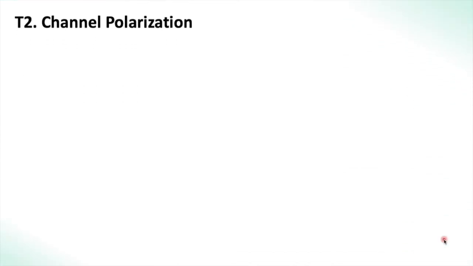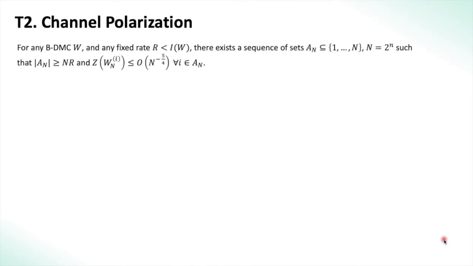We now move to the second theorem of channel polarization, which gives us how fast Z of W and I go to 0. So the second theorem states that for any BDMC W and fixed rate R less than the capacity of the channel, there exists a sequence of sets A_N, where N is a power of 2, such that the size of this set A_N is greater than N times R. Now we show that as N increases, we have at least NR indices for which Z of W_N^(i) is less than order of magnitude of N to the power minus 5/4.